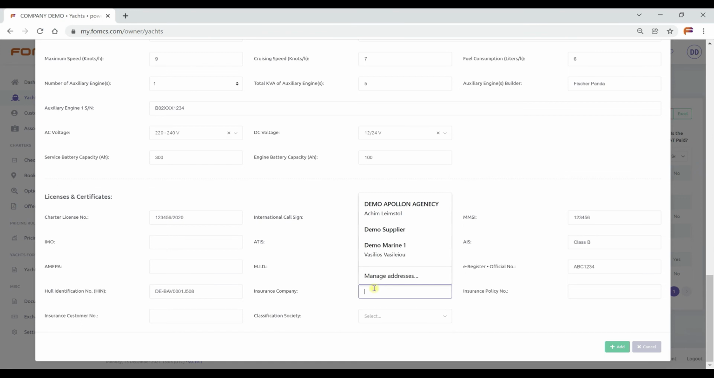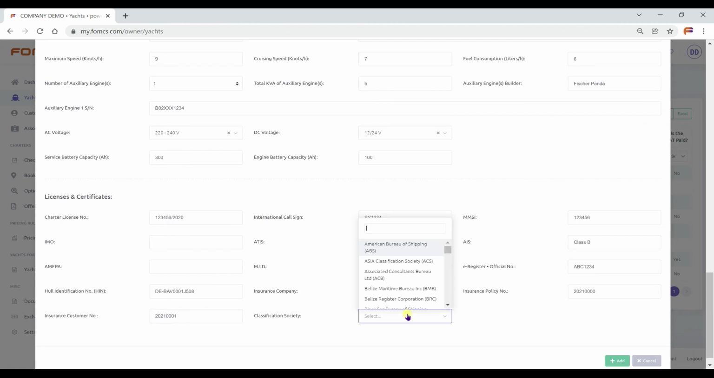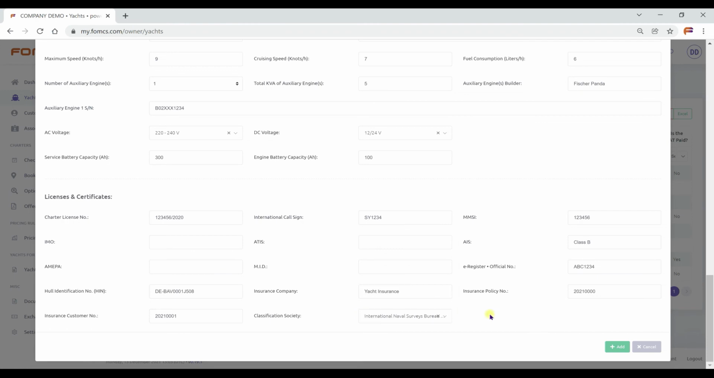Boats Insurance Company, Insurance policy number, Insurance customer number, Boats classification society that you can select from the list. Click on Add to create the yacht.